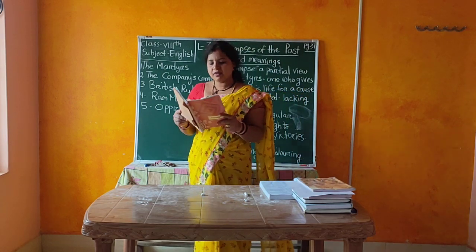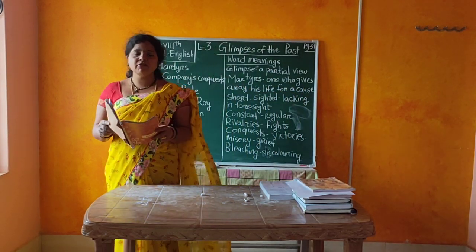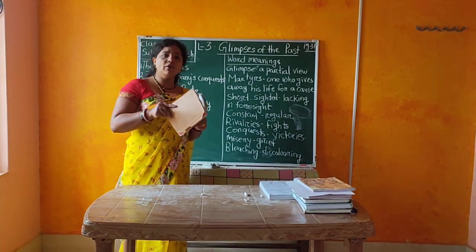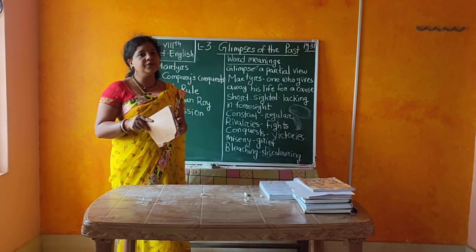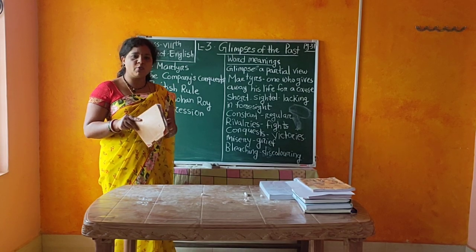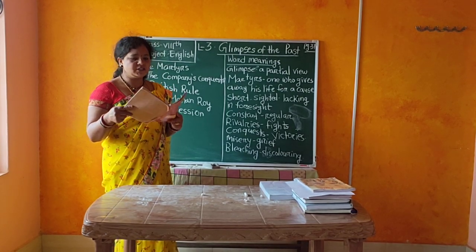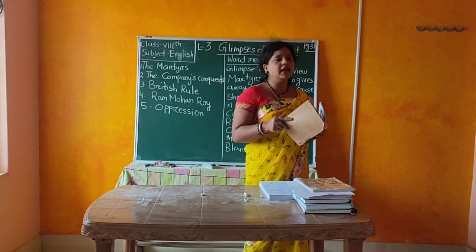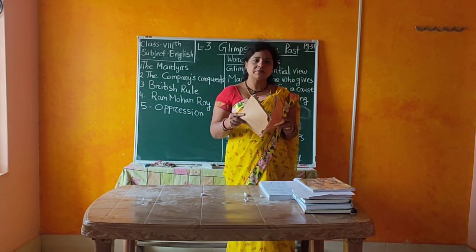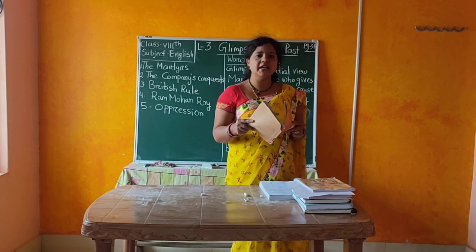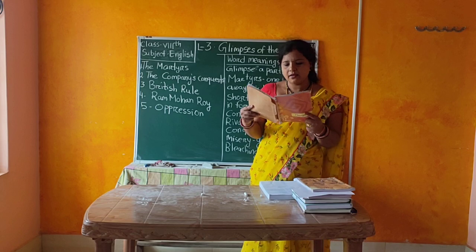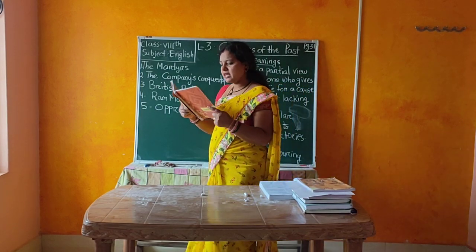Okay, so being merchants, being businessmen, what did the Britishers want? The Britishers wanted more profit. So what they did, you know, they put more and more taxes on the farmers and the people. They took raw material from our country, made things from it, and again sold them in our country at a higher price.